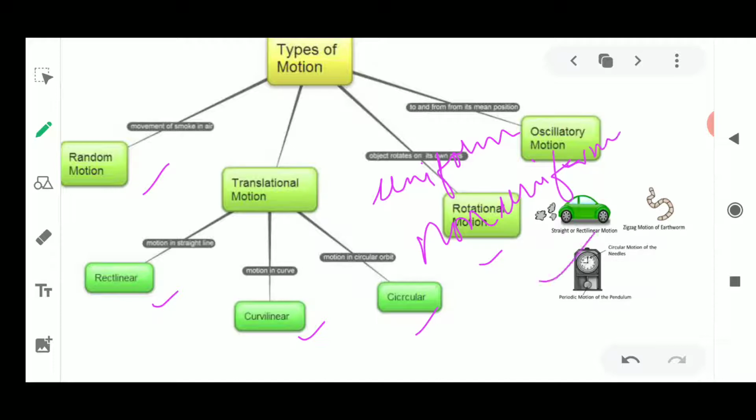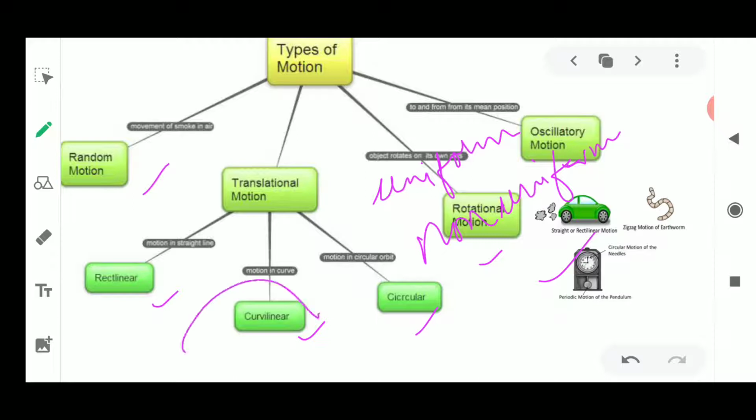See, the objects are moving, the car is moving, the vehicle is moving, time is also moving, the needles of the watch and clock are moving. So we can describe the way by which an object is moving, and according to that we can classify the types of motion into various forms, like rectilinear, in a straight line, curvilinear, in a curved line, or circular, when the object is moving in a circle.